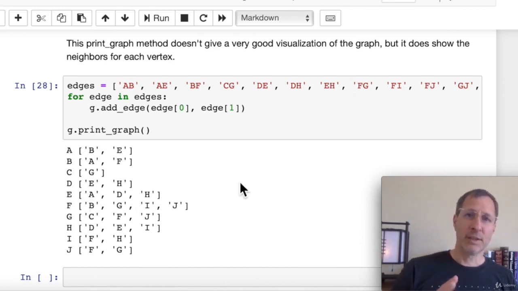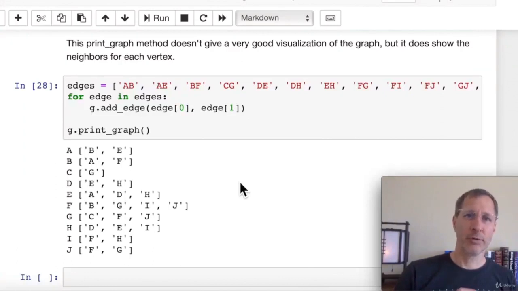So that's how an adjacency lists implementation works in code. And again, you can download the code and run this and try it out. Spend a little more time getting acquainted with it. How about that? In this implementation of graphs, we use strings, lists, sets, and dictionaries. 4 data structures that we covered in section 1 of this course. In the next lecture, we're going to learn how to implement graphs using adjacency matrix.